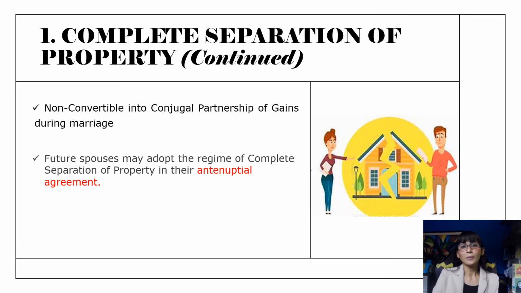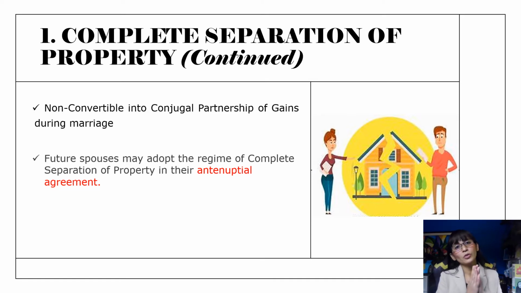And of course, if in the marriage settlement, the future spouses agreed on the system of complete separation of property, it cannot be converted into conjugal partnership of gains. The conjugal partnership and absolute community of property can, however, be converted into the separation of property regime during the marriage, provided there is judicial approval. Okay, so that's just the catch: you cannot change to conjugal partnership of gains if you've already agreed on the complete separation of property before your marriage.